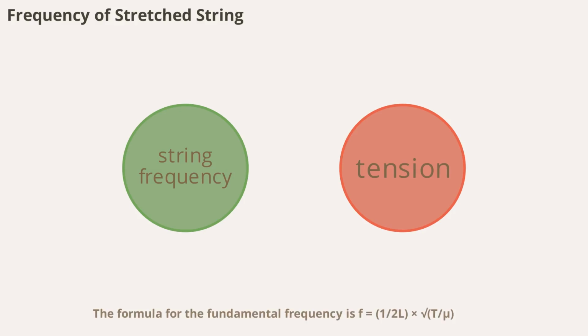The frequency at which a stretched string vibrates depends on its length, tension, and mass per unit length. The formula for the fundamental frequency is f equals 1/(2L) times the square root of T/μ, where L is the length, T is the tension, and μ is the mass per unit length. This relationship helps us design musical instruments and understand how changing the string's properties affects the sound it produces.